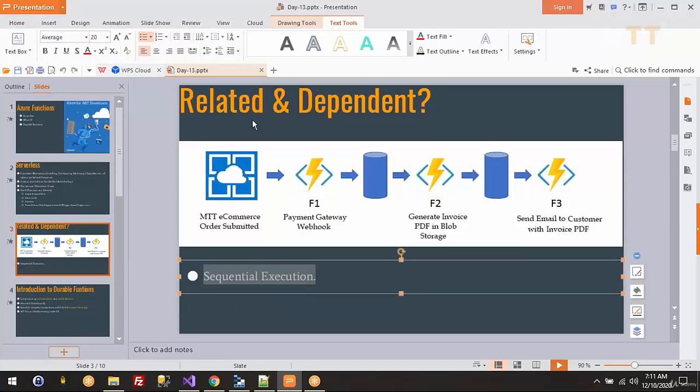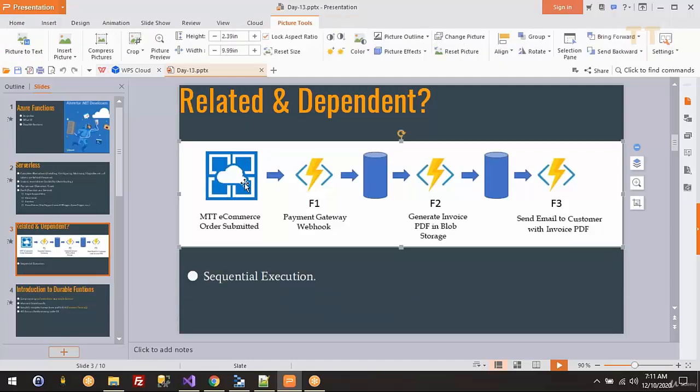Sequential execution. Just imagine that this is my scenario. This is my e-commerce site, and I have to do 3 activities, or 3 operations, or 3 tasks when an end user submits an order. First thing, I have to make sure whatever payment information is entered into our website is valid and I can charge his credit card. Basically, I need to integrate with a payment gateway.